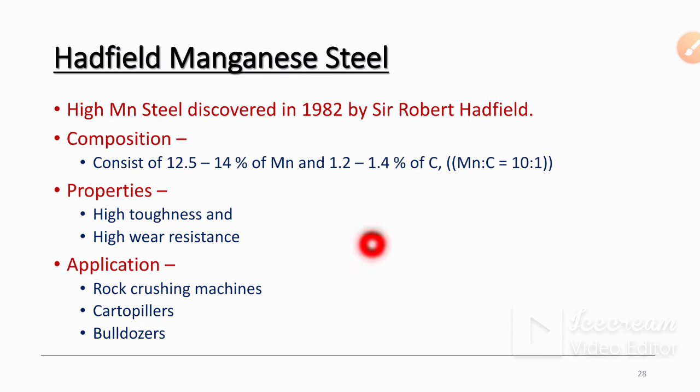The applications are rock crushing machines, caterpillars and bulldozers. Okay, so you already know the rock crushing machine, caterpillar and bulldozer. These are very heavy duty machines. For those heavy duty machines, Hadfield manganese steel is our first choice. Because of high manganese, the hardness is very high, and toughness is also very high, and high wear resistance is observed. Not only hardness but toughness and wear resistance are very high. Because of these properties, it is mostly used in caterpillars and bulldozers.